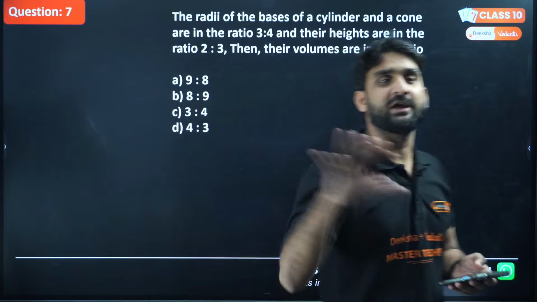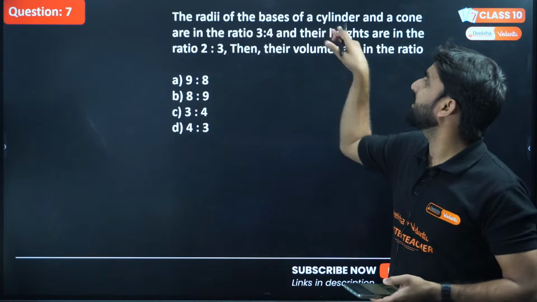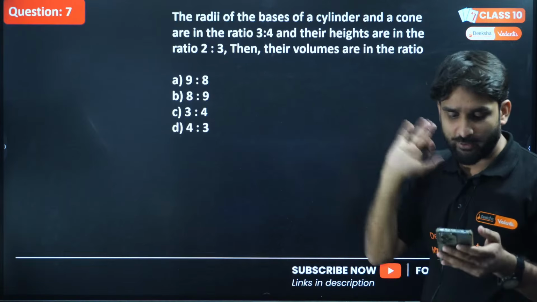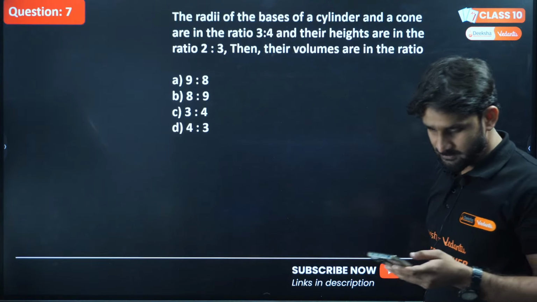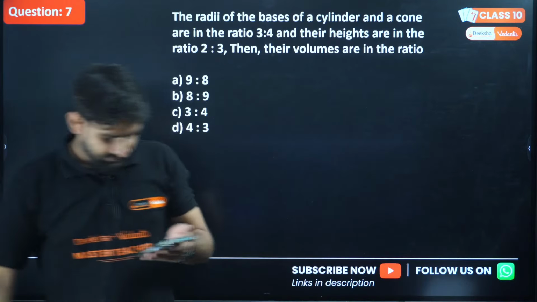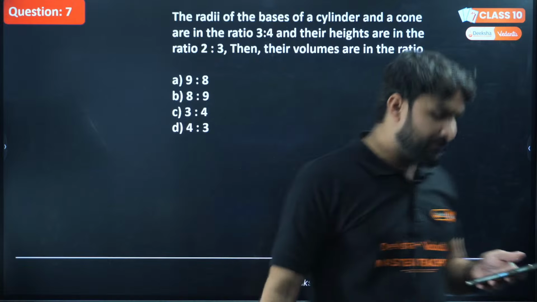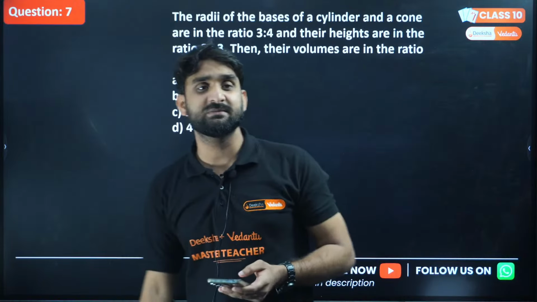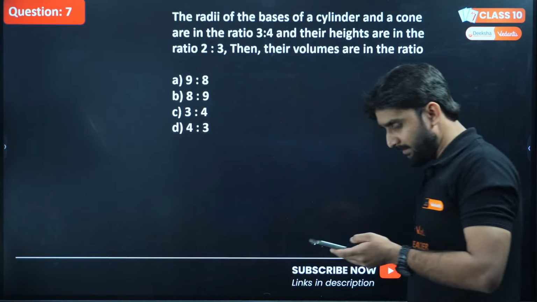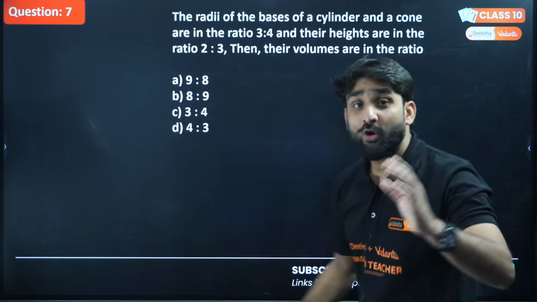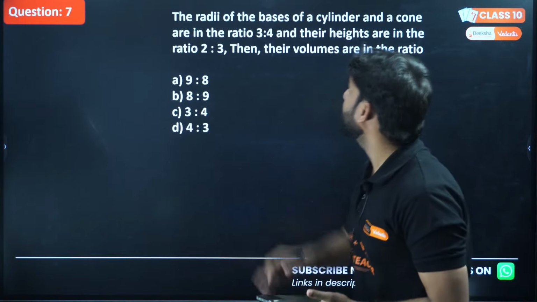Just go through the statements stepwise: first statement, second statement, third statement. What will be the answer? Come on, guys, I'm waiting, my champions, my topper students. What will be the answer? You all can do it. Let's do the question.